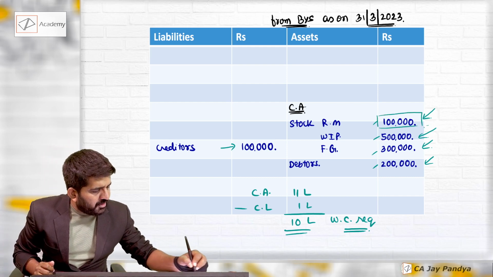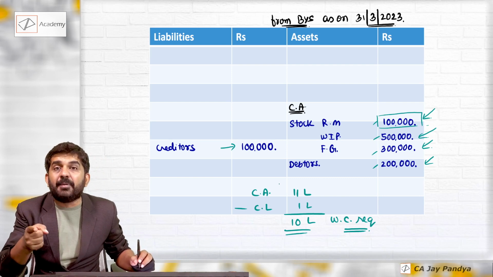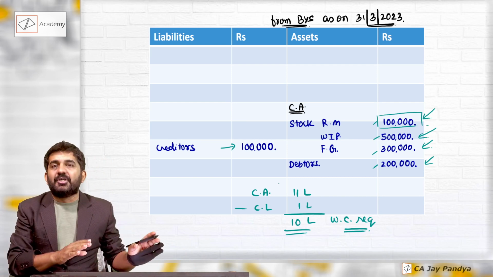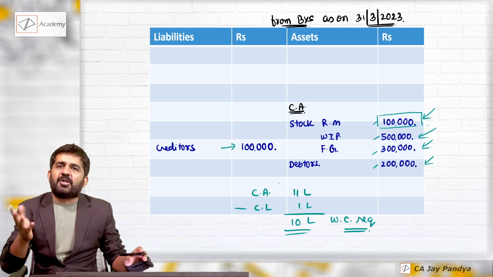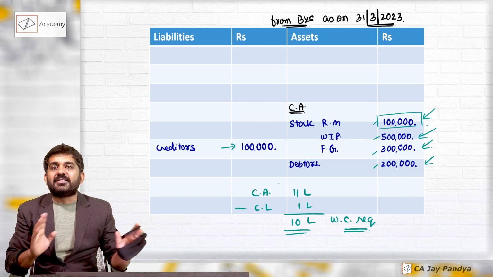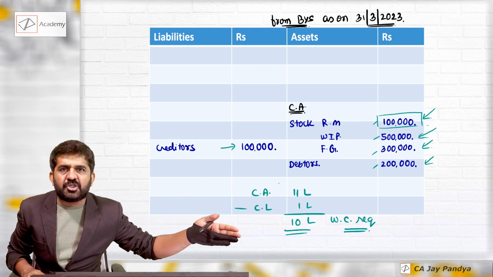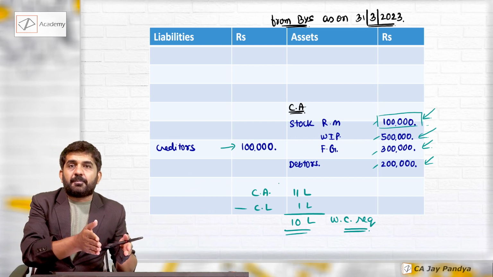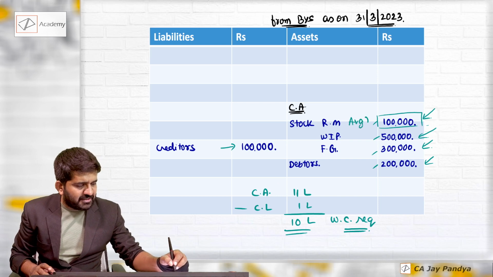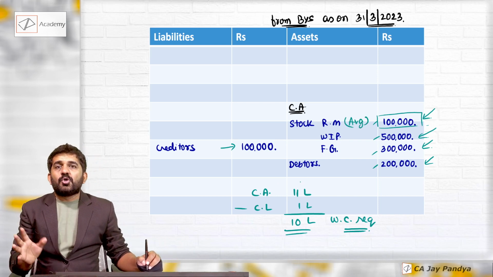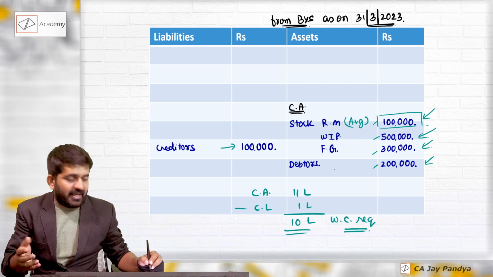The raw material stock on an average remains 1 lakh rupees throughout the year. So as on 1st April also it will be 1 lakh, as on 5th April also it will be 1 lakh, and it remains the same. How can it remain the same? There will be raw materials going into production, and there will be raw materials which are purchased. So we are not talking about stock; we are talking about average stock. So average money blocked in raw material throughout the year is 1 lakh.